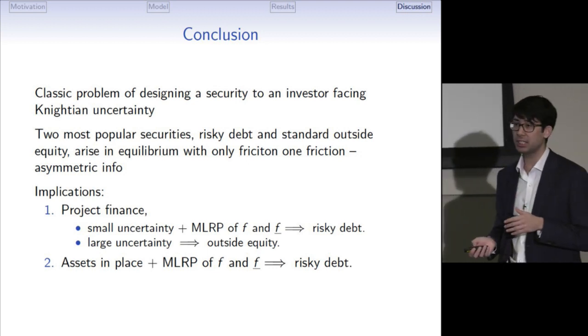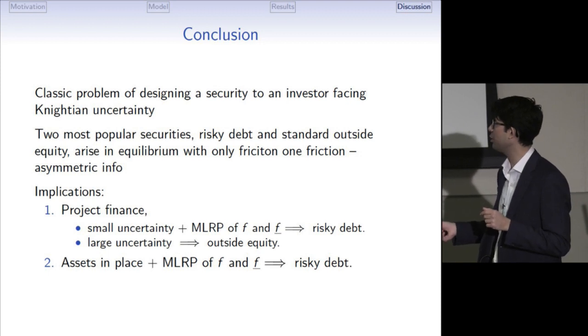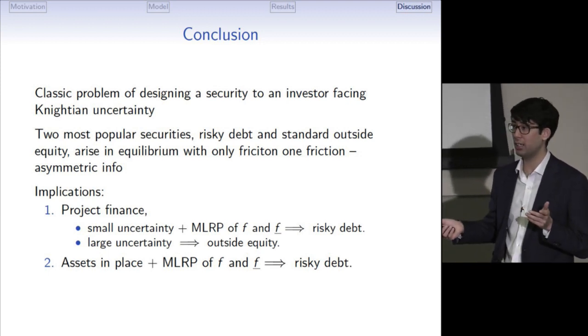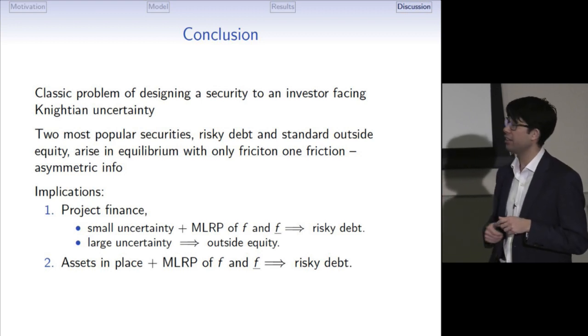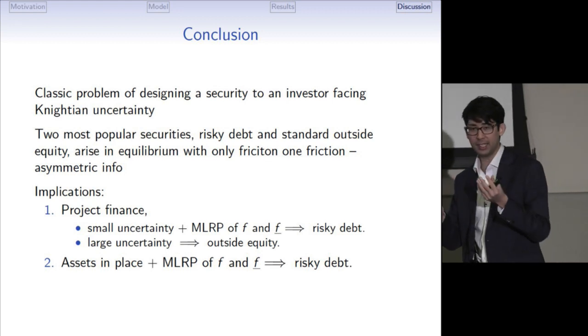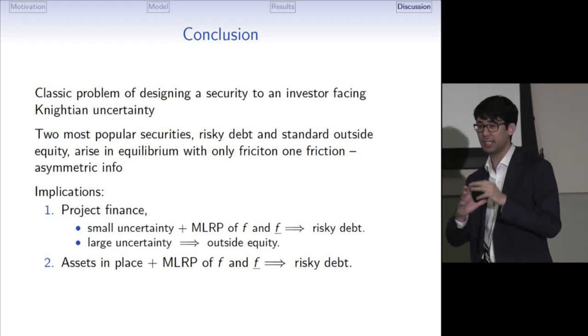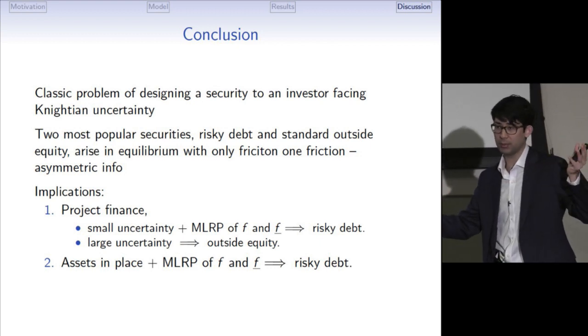Two main implications are that the nature of private information matters, so we never get equity financing in the model where the private information is about assets in place. When the private information is about a new project, when the uncertainty is small, debt normally arises in equilibrium. As the uncertainty grows, equity becomes more and more prevalent and eventually becomes a dominant source of financing. Thank you.